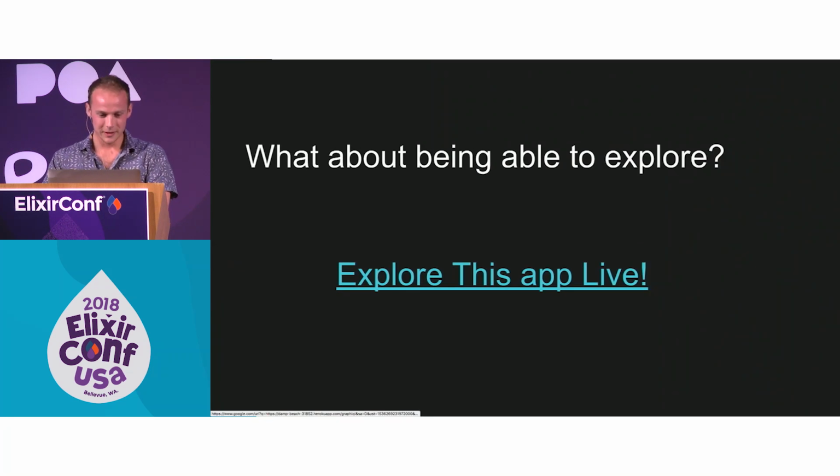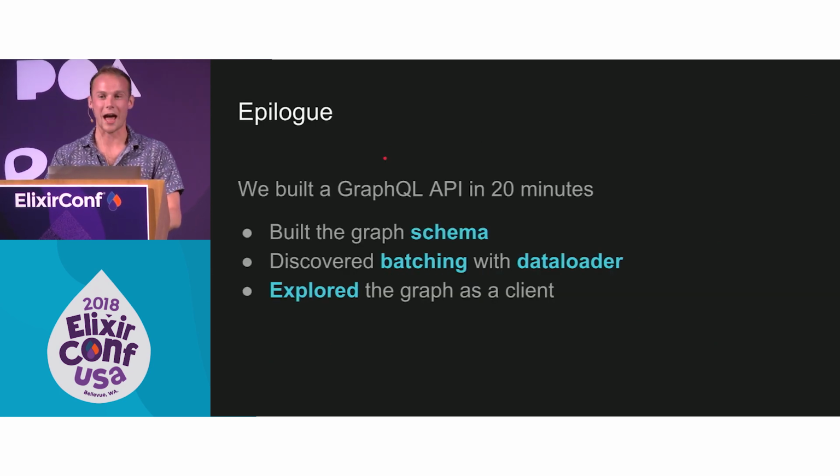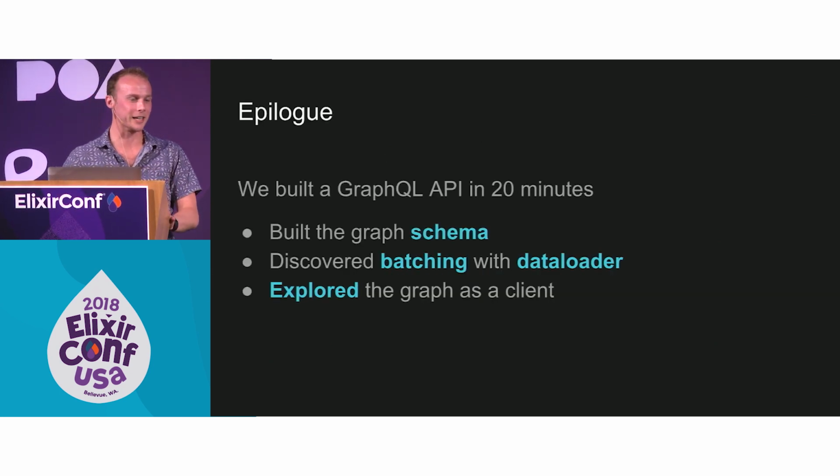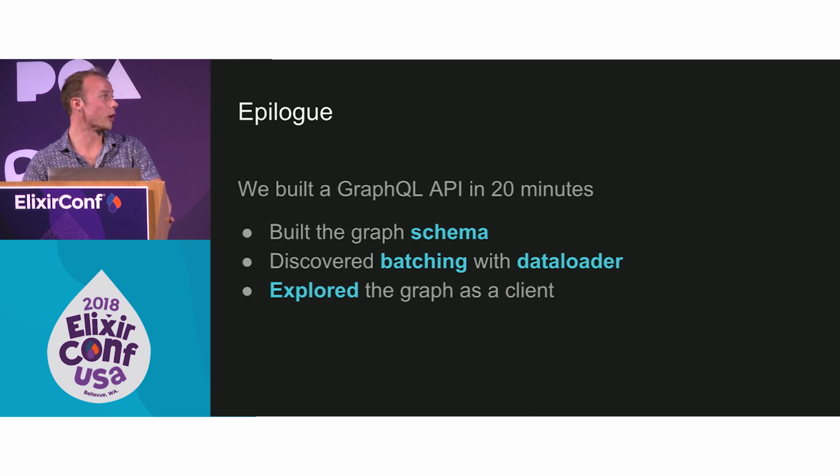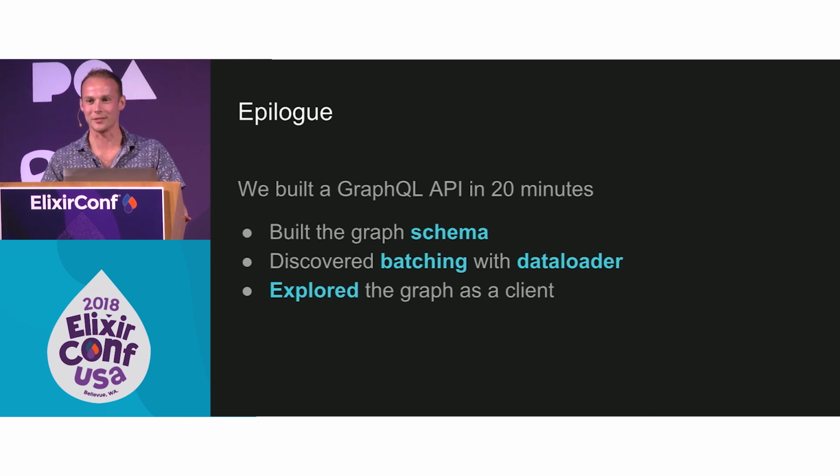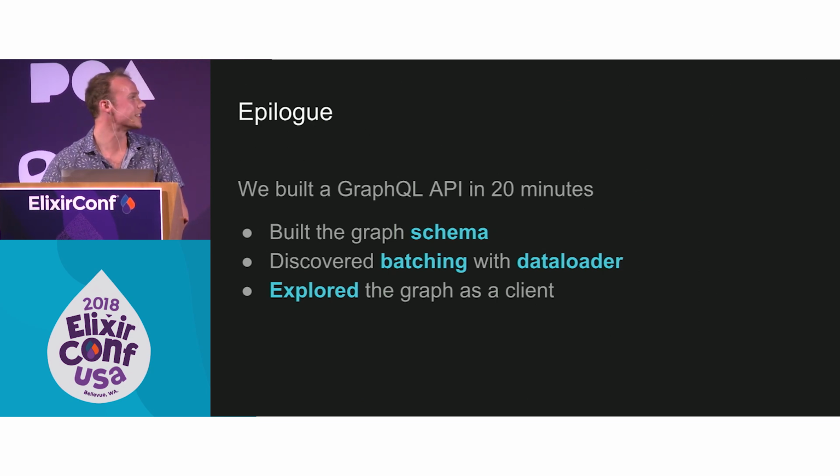So I think I'm cruising through this. But that was about 20 minutes building your first Absinthe API and using Dataloader. One of the important things I want to push is that you should use Dataloader early. I was definitely afraid of it, and batching was confusing, but Dataloader has been making my life easier ever since starting this project.